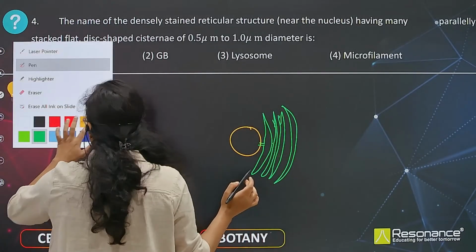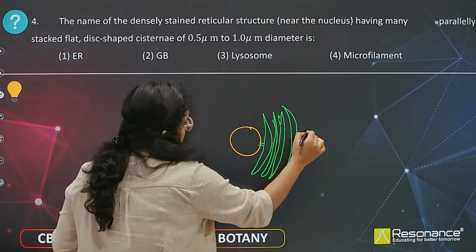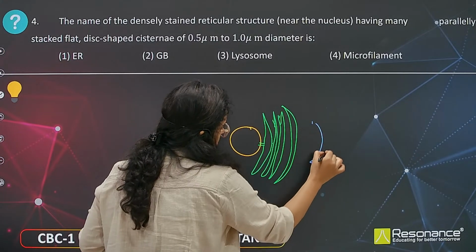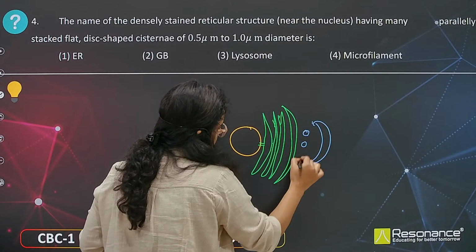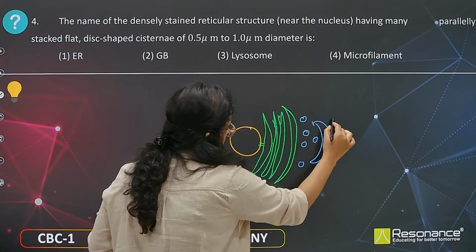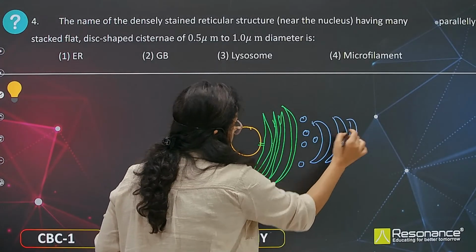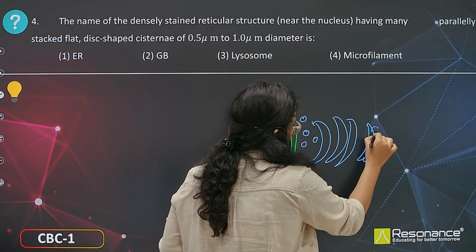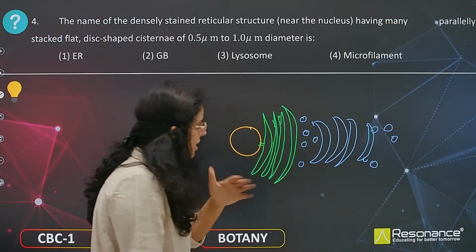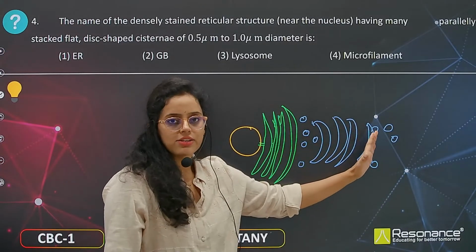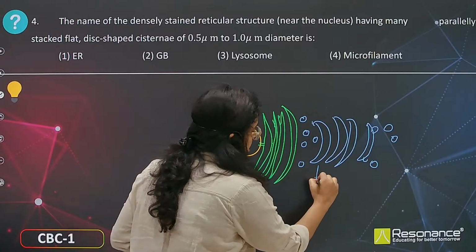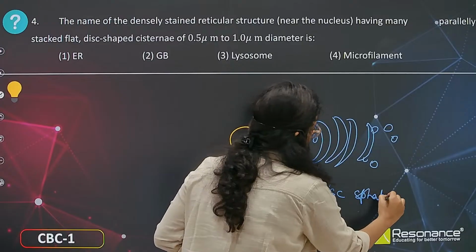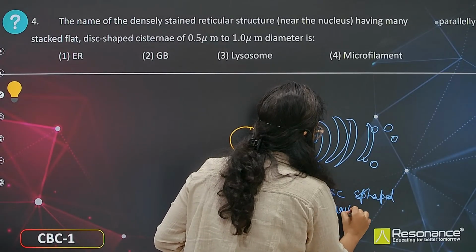Closely to the endoplasmic reticulum, we have another structure which has a cis face and a trans face, and these are disc shaped with curvature, smaller than the endoplasmic reticulum.